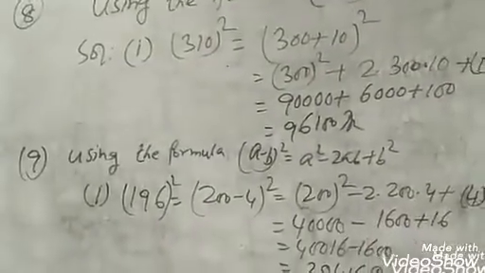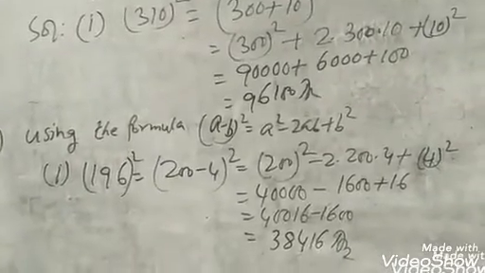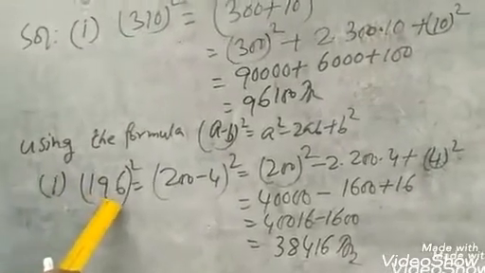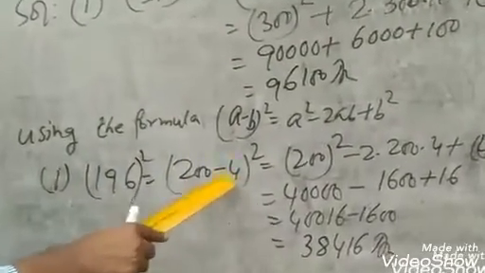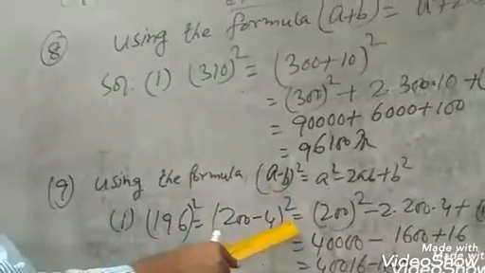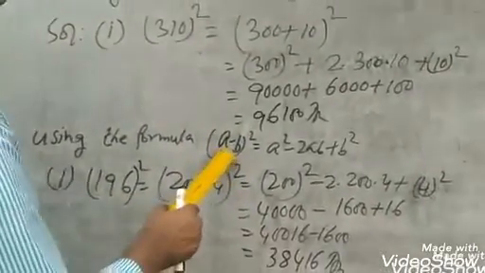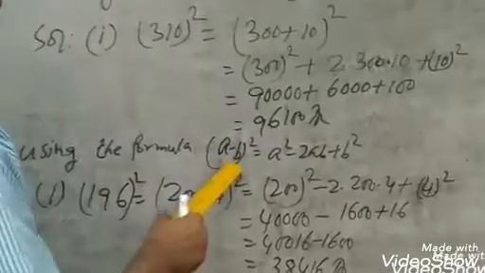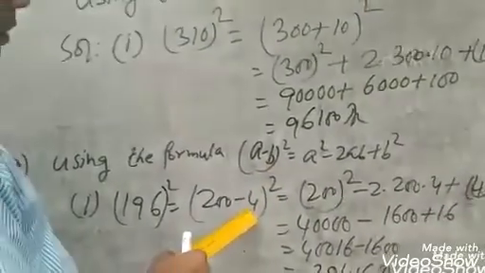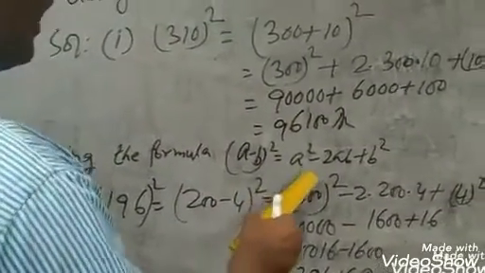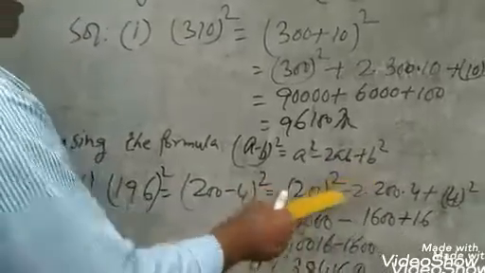We can write 196 as 200 minus 4. This is the form of (a minus b) whole square, so (200 minus 4) whole square. Here the value of a is 200 and the value of b is 4. We can write a square minus 2ab plus b square.